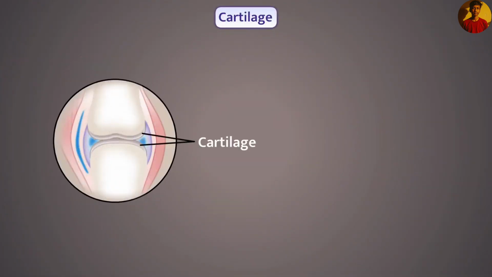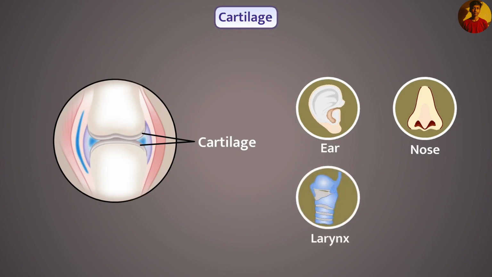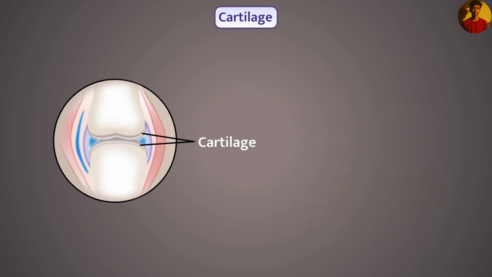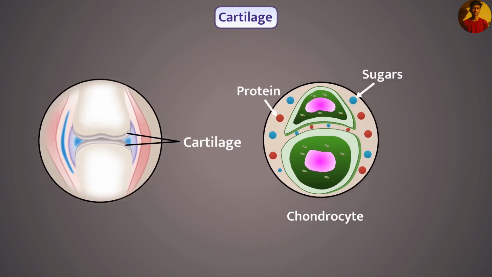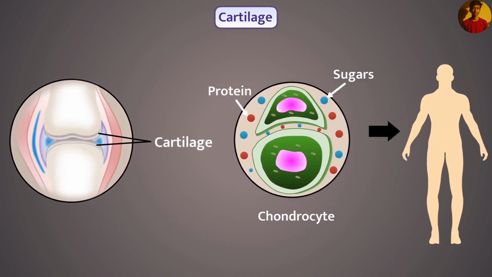Similarly, the cartilage is also a type of connective tissue. Cartilage is present in our ear, nose, larynx, and trachea. The cells of this tissue, that are chondrocytes, are flexible and widely spaced. That's why we can bend cartilage easily. Its cells are embedded in a matrix composed of proteins and sugars. Cartilage smoothens the joints of bones and gives shape and support to different organs.